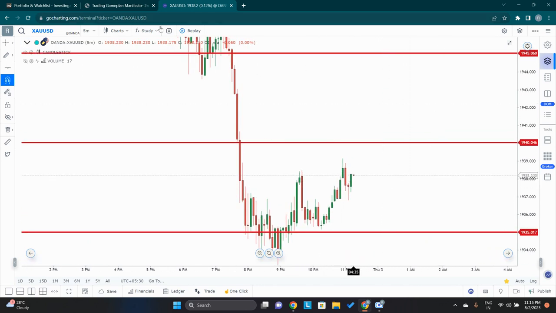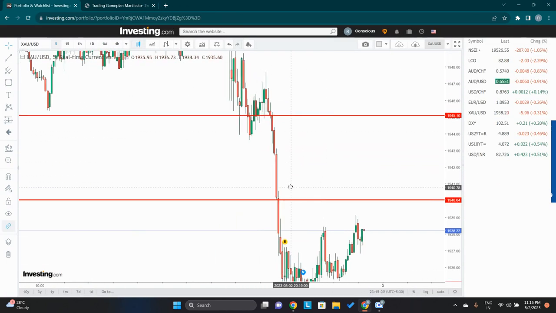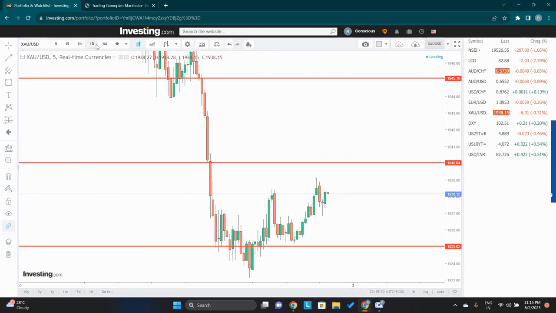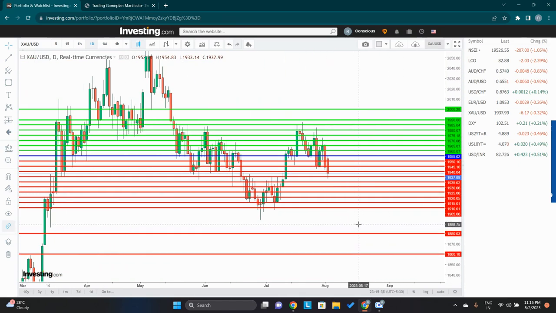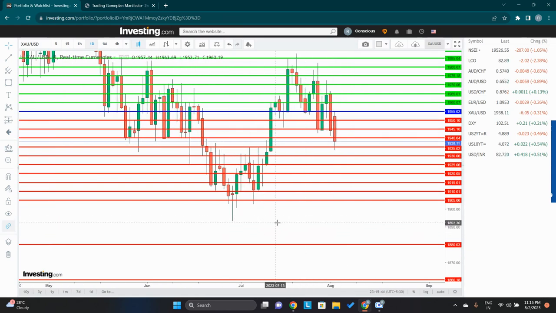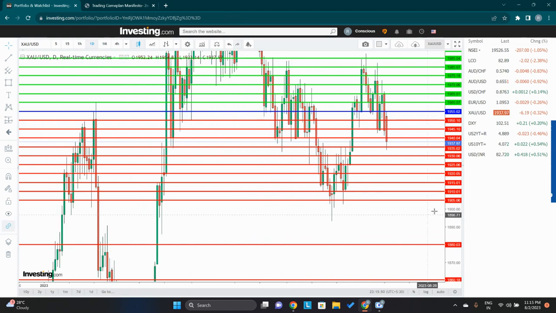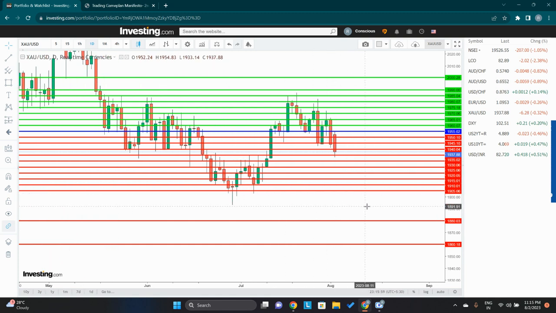All right, so what can be done for tomorrow? Now we will take a look. I hope everybody now understood what has happened so far. For tomorrow, like I said, on the monthly chart and daily chart, it's a head and shoulder pattern. In a head and shoulder pattern, the pattern fails when the low is taken out. The lowest point is somewhere around 1893. If gold closes below 1893 on a daily basis, definitely we will become bearish. This head and shoulder pattern will fail. So on a daily basis we are still bullish, I will say. Price can reverse also, but we need a positive trigger.